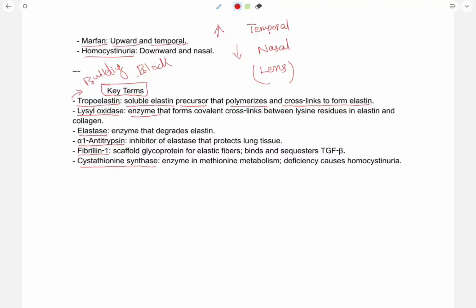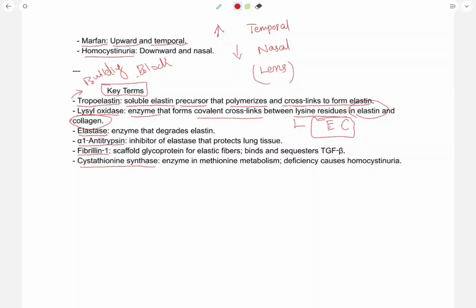They cross-link and polymerize, with lysyl oxidase. So what is lysyl oxidase? It is an enzyme that forms covalent cross-links between lysine residues in elastin and in collagen.